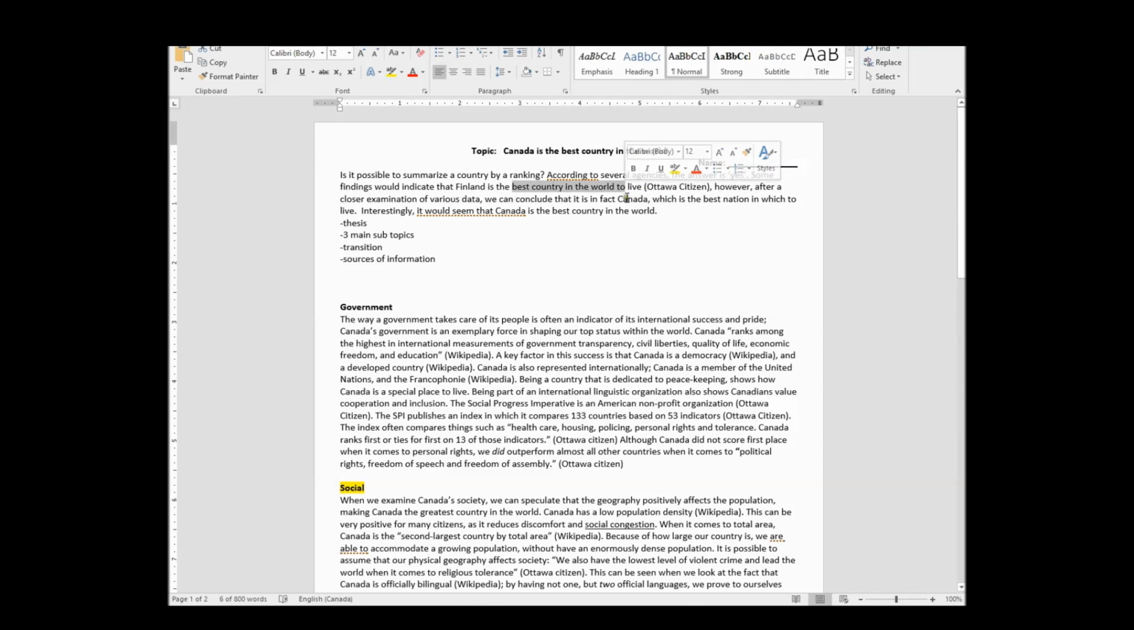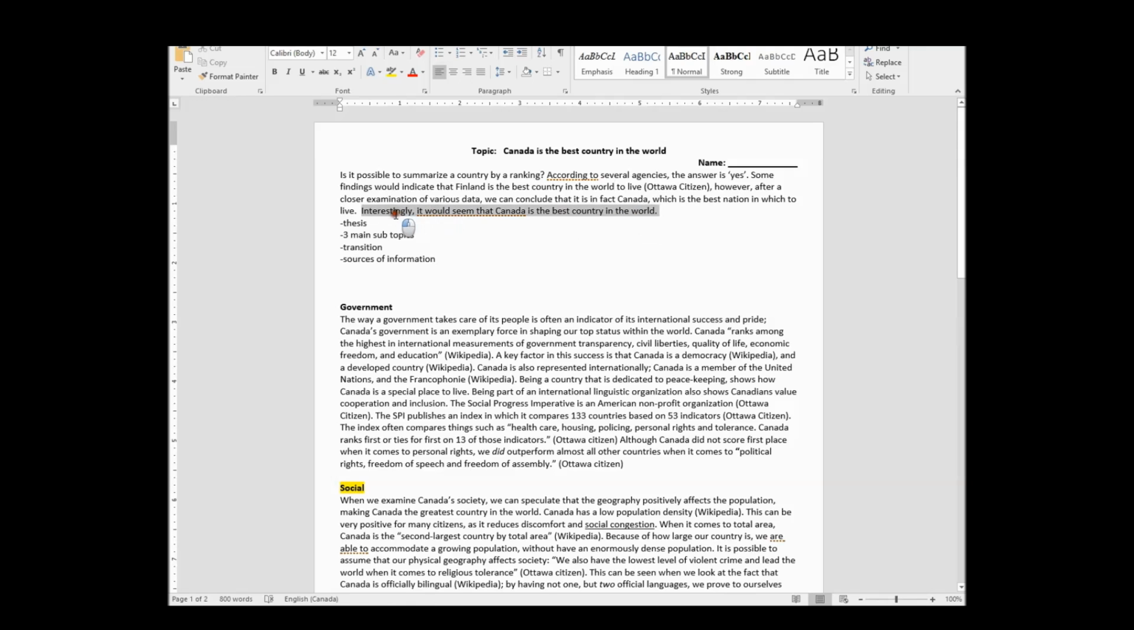If I'm repeating myself, people are going to think, do you not know any other words or any other way to say this? So, is it possible to summarize a country by a ranking? According to several agencies, the answer is yes. Some findings would indicate that Finland is the best country in the world to live. However, after a closer examination of various data, we can conclude that it is in fact Canada. This is totally my opinion, but I'm trying to use facts to back up my opinion. Which is the best nation in which to live?